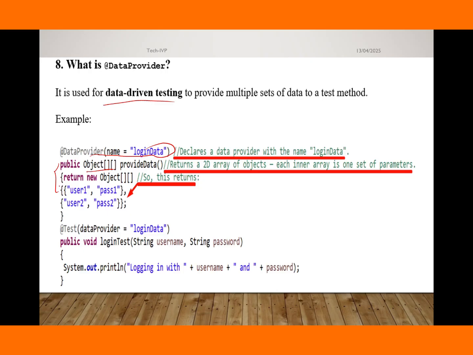What will it return? It will return username 1 and username 2. Okay, and then we have executed this with the @Test annotation. And in this one we have provided username or password, whatever you want to be provided here. On that list you have to pass the password or whatever you want.